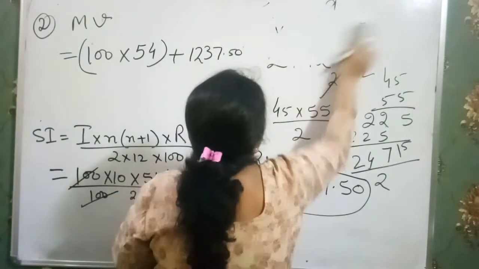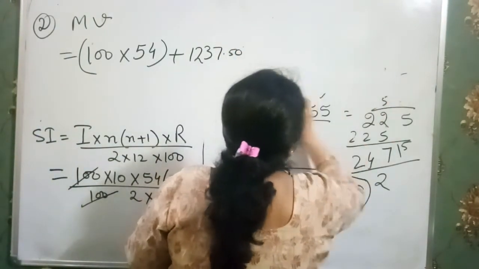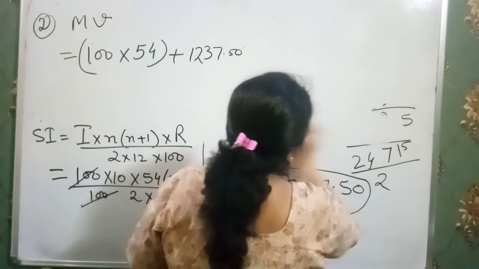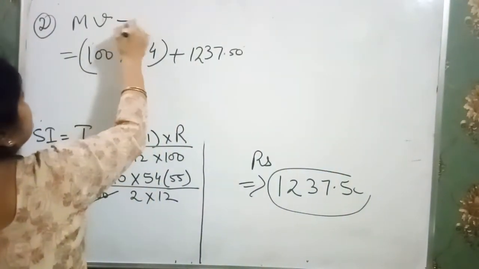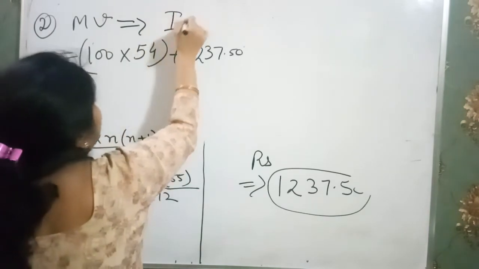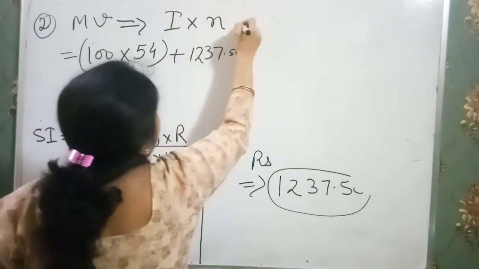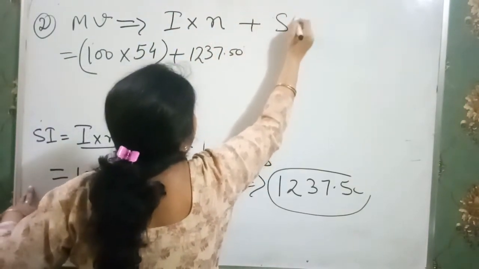If you forget the formula, just rewind the video and find the formula. So the maturity value formula is installment into number of months plus simple interest.